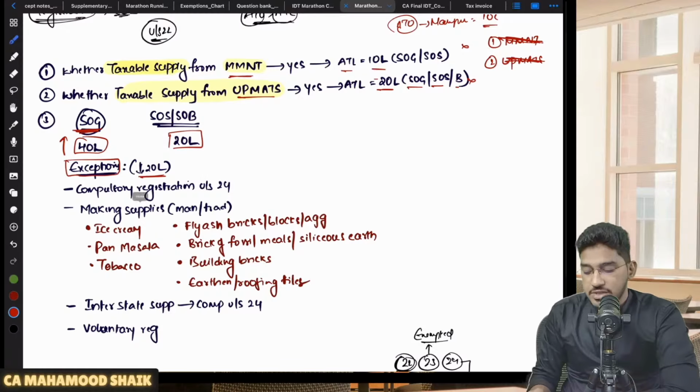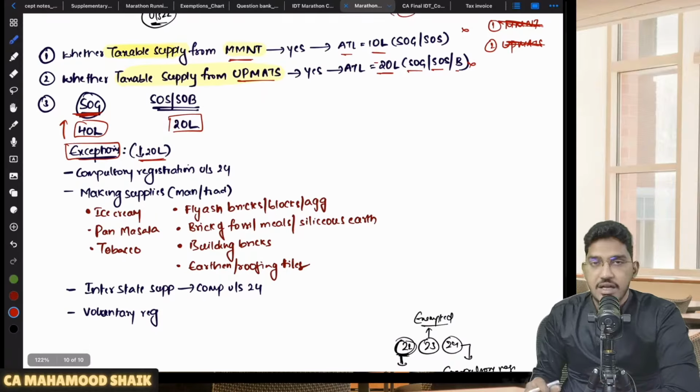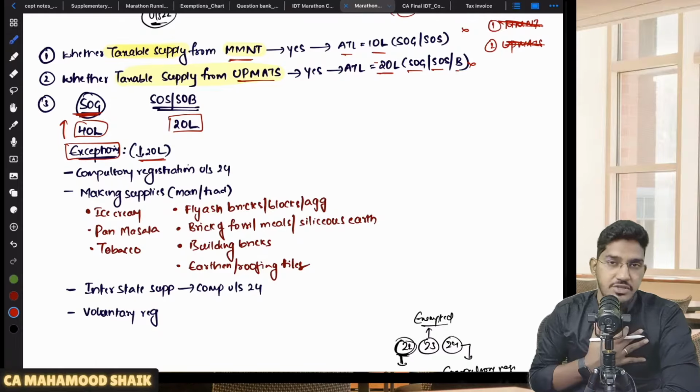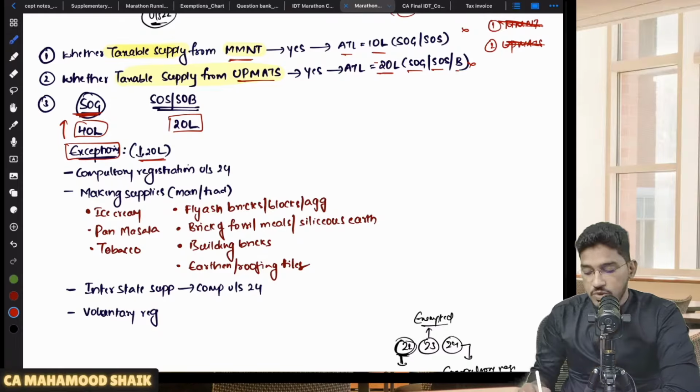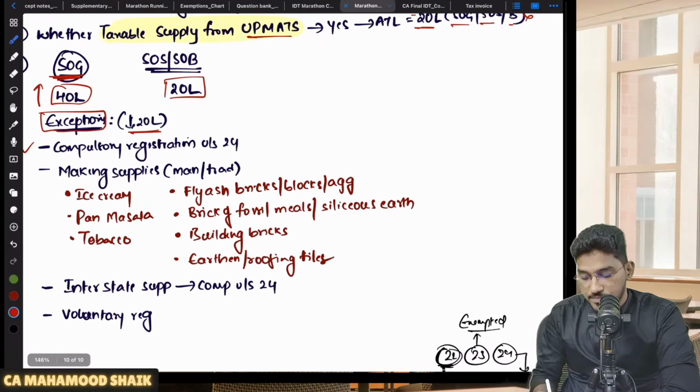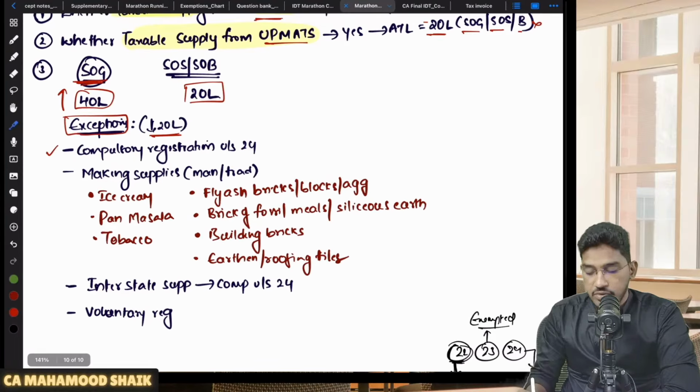Sir, what are those exceptions? Where even though I'm engaged in supply of goods, I can't enjoy the enhanced threshold limit of 40, and my applicable threshold limit will get restricted only to 20. When, sir? What are those exceptions? Number one, in case you are a person liable for compulsory registration. We are going to see section number 24. There they have given a list of people who are liable for compulsory registration. So in case you are a person liable for compulsory registration under section 24, no limit, nothing will be seen for you. Directly you become liable for registration.